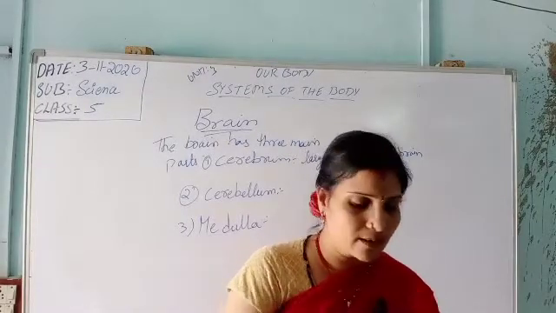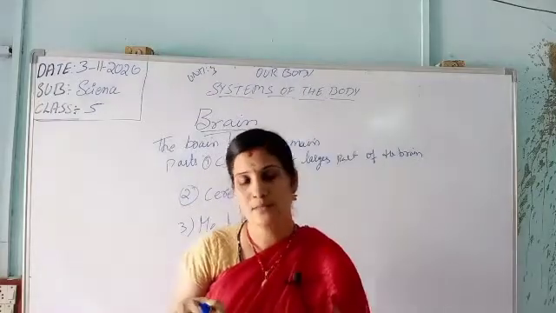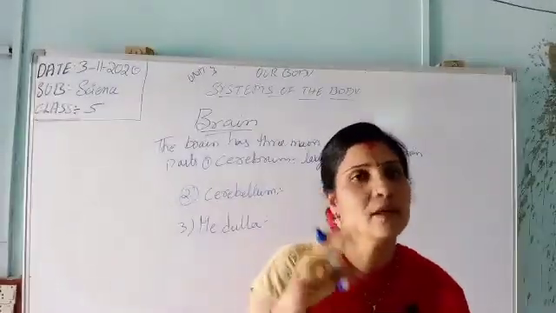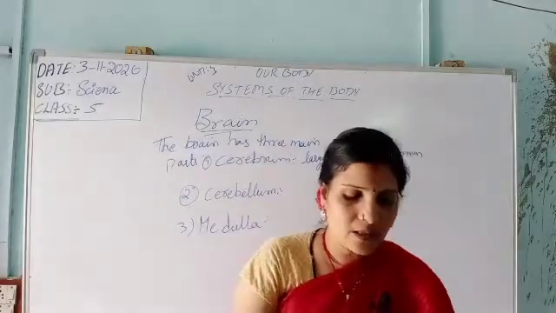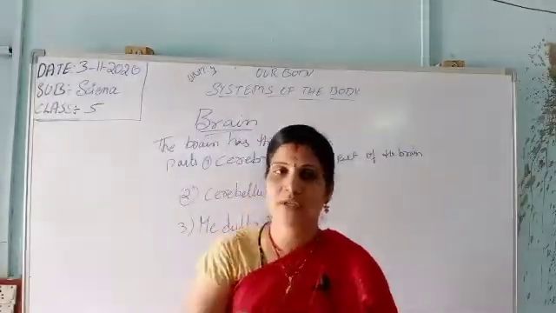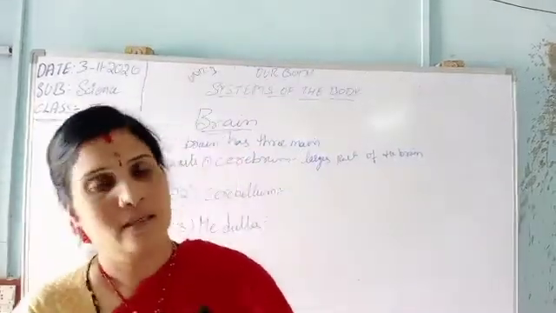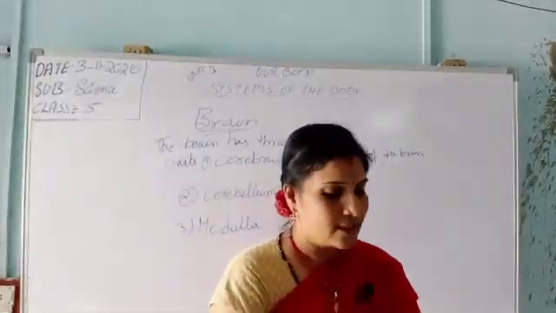It receives signals from the sense organs and tells us what to do, and it is the center of our intelligence. Next, it controls memory, thinking and reasoning. So it is the largest part, the cerebrum.